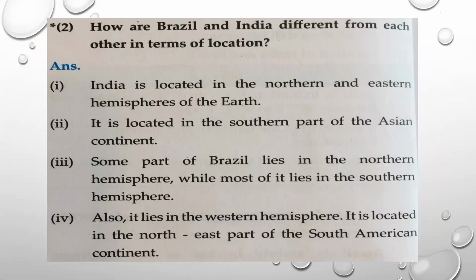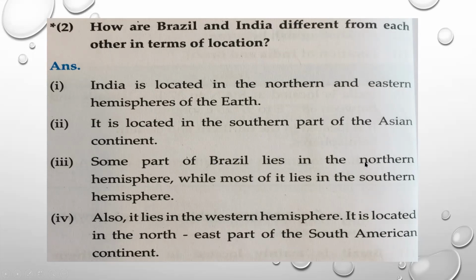How are Brazil and India different from each other in terms of location? It is according to the hemisphere where it is located. Let's discuss and which continent. We have revised this. India is located in northern and eastern hemisphere, means east direction of the earth. It is located in which continent? Asian continent. And which part of the Asian continent? Southern part, means down part.